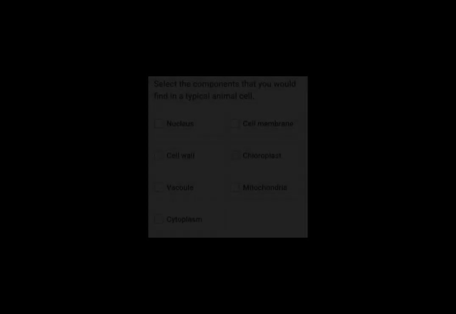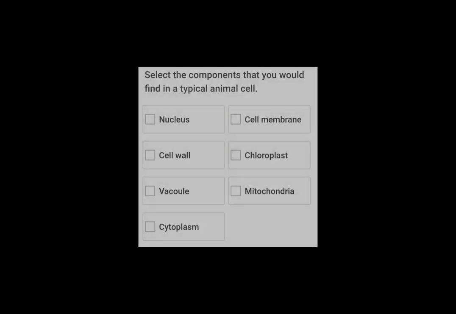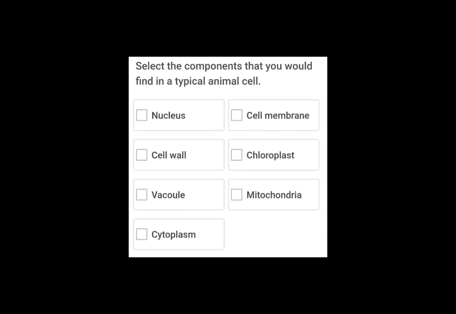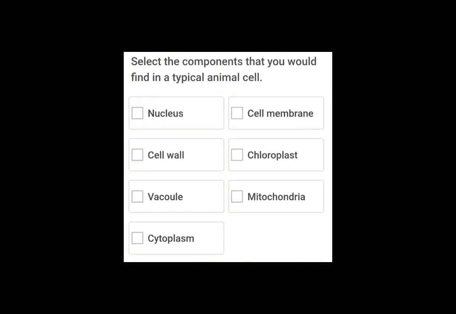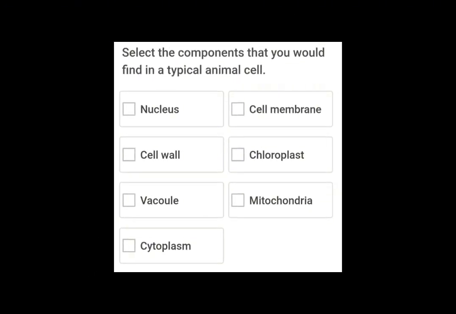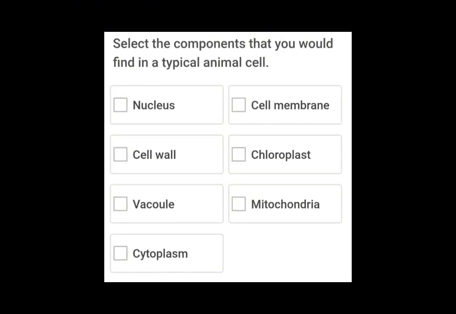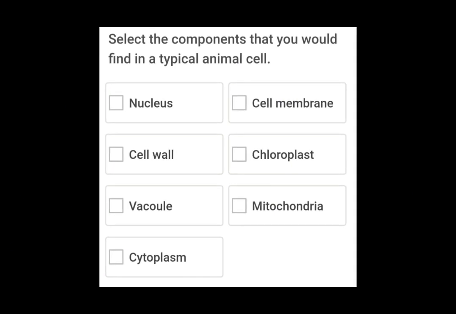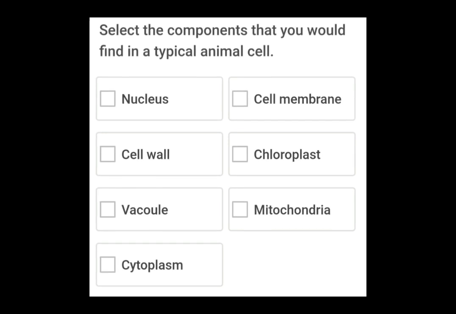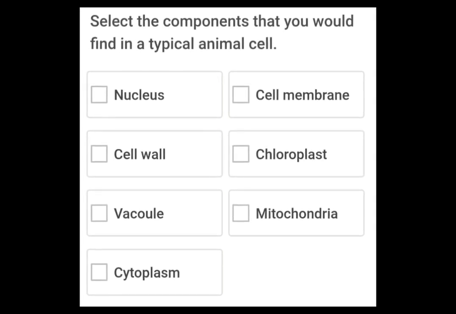Next question, we are supposed to select the components that you would find in a typical animal cell. Nucleus is present in the animal cell. Cell membrane is also present. Cell wall is absent. Chloroplast is absent. Vacuole is absent. Mitochondria is present. And cytoplasm is present.